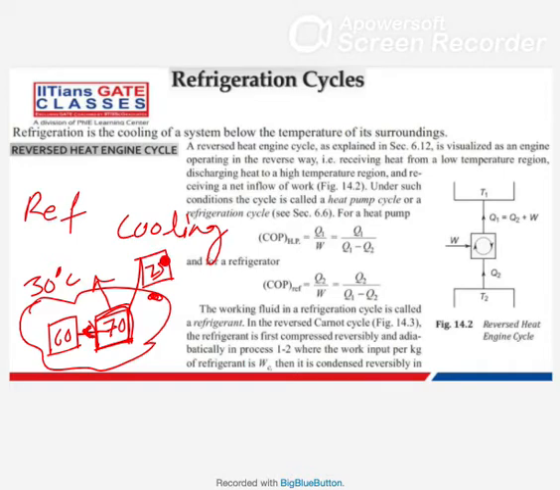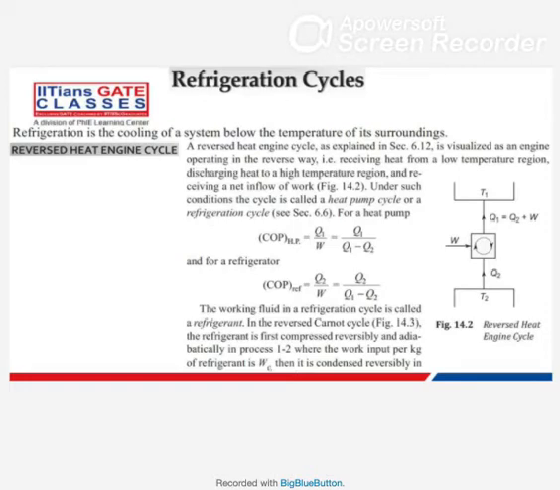In our house, a refrigerator extracts heat from the vegetables or substances inside it such that their temperature goes below the temperature of the surrounding. That's what we call refrigeration. So refrigeration is cooling of a system below the temperature of its surrounding.